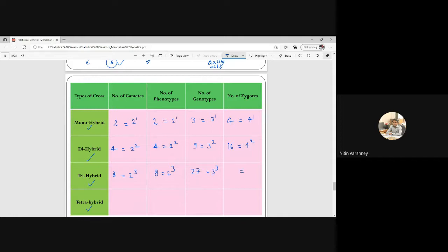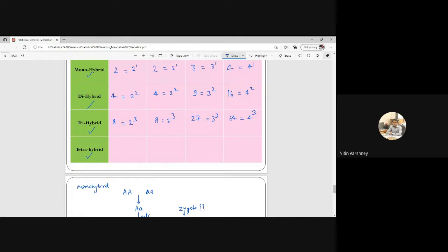And the number of zygotes will be 4 cubed, that is 64. Likewise, I can tell in the tetrahybrid cross, that is 2 to the power 4, 2 to the power 4, 3 to the power 4, 4 to the power 4.